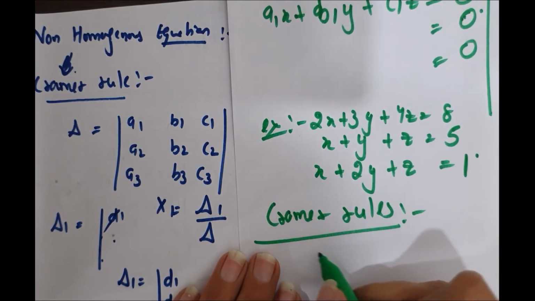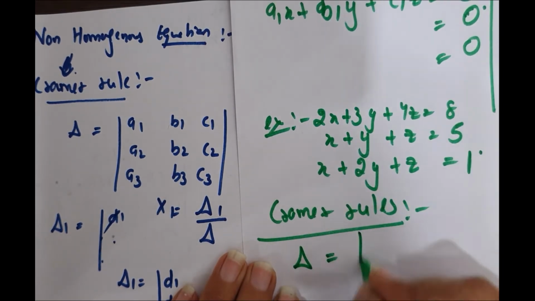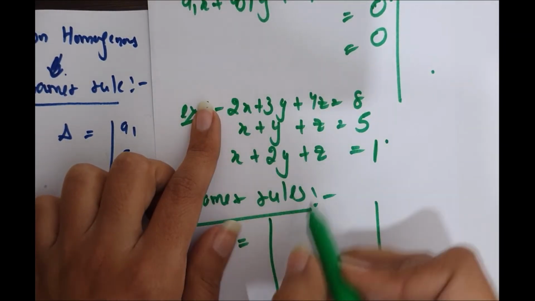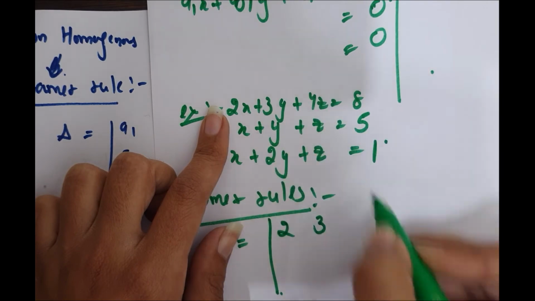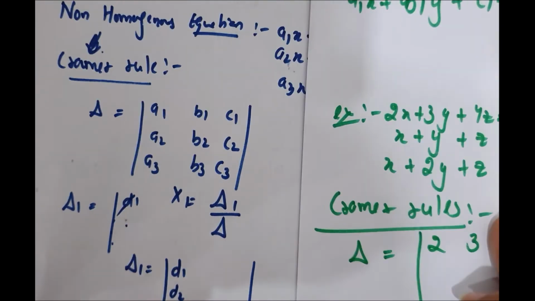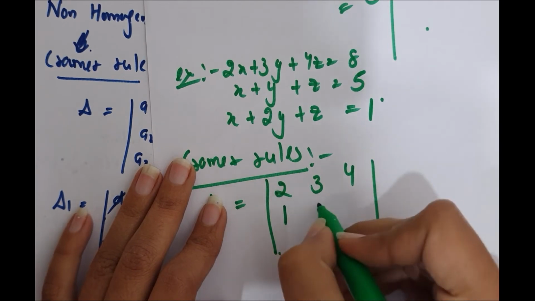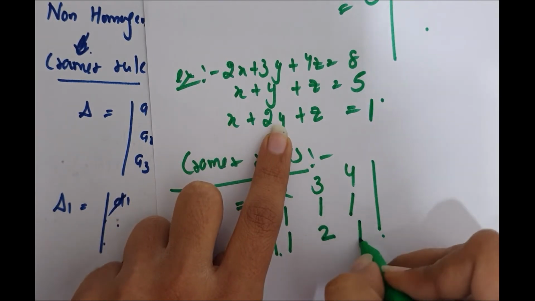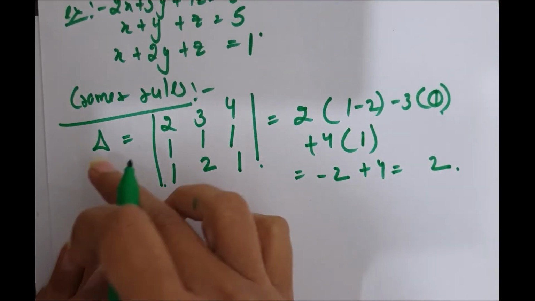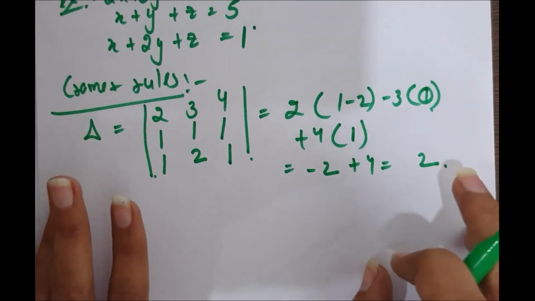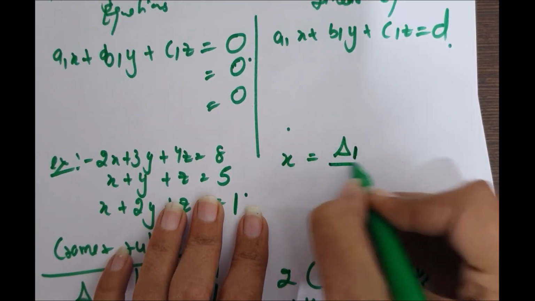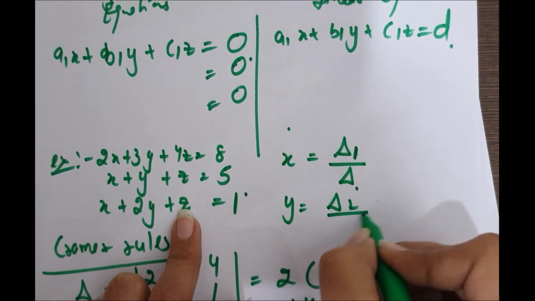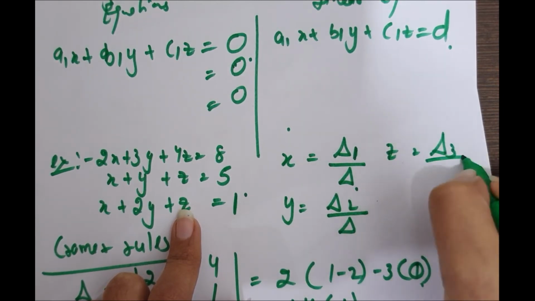Here A1 is 2, B1 is 3, C1 is Z, and here A2, B2, C2, and so on. Here this is called delta, it came out to be 2. We have to find x equal to delta 1 upon delta, y equal to delta 2 upon delta, z equal to delta 3 upon delta.